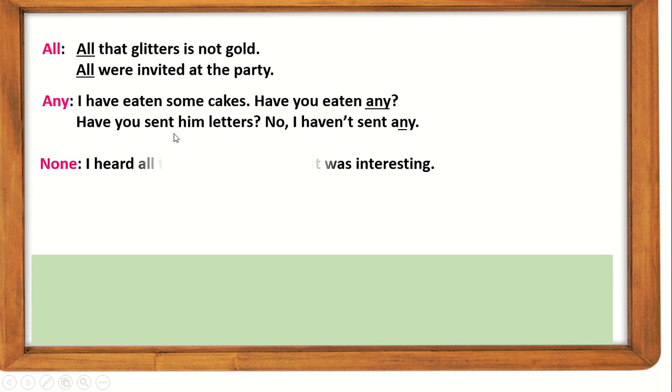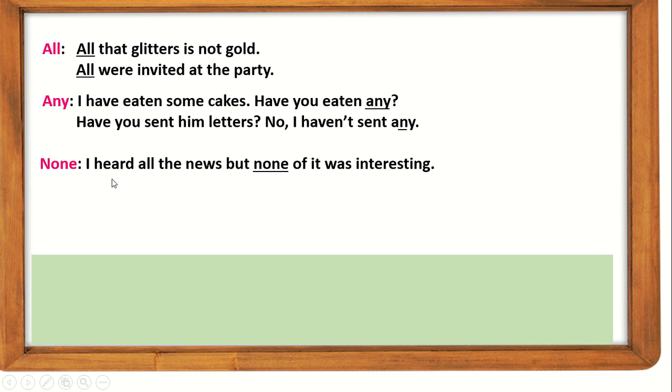Here comes any. Any is used in interrogative and negative sentences. Look at the example. I have eaten some cakes. Have you eaten any? Have you sent him letters? No, I haven't sent any.